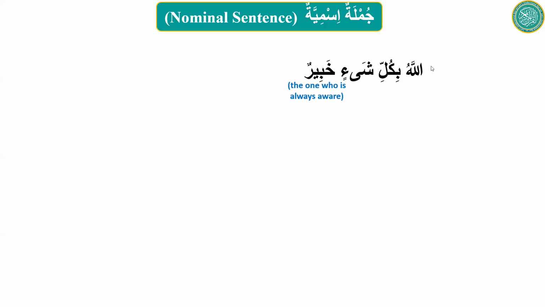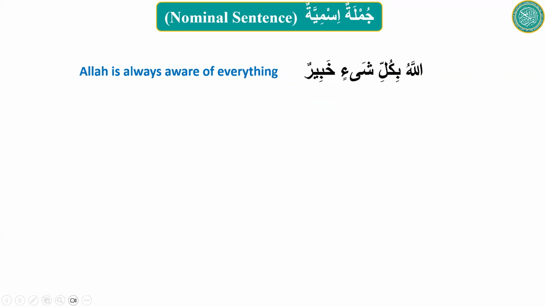So can you combine? Allah is aware of everything. Allah is always aware of everything. With everything, that's what is said in Arabic, but in English, if we say with everything, then it will be bad English. So we say Allah is always aware of everything. Okay, now we need to label, brother.